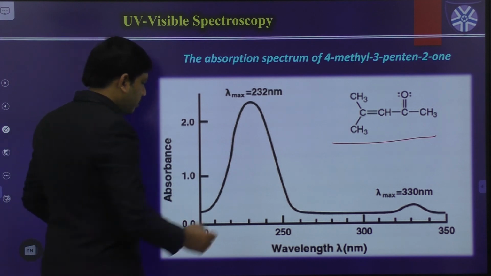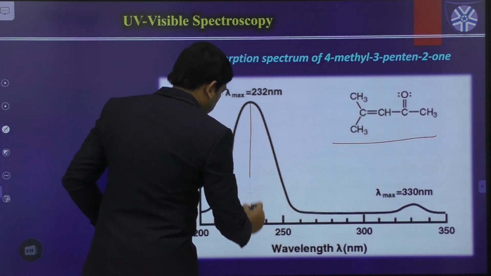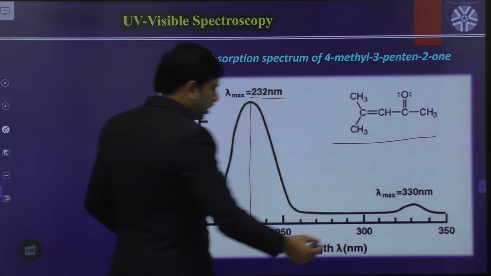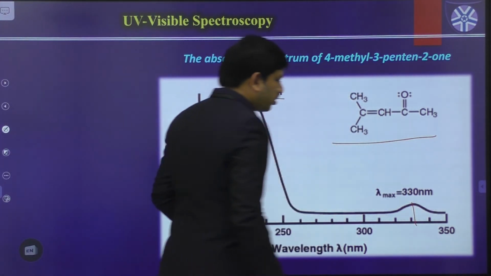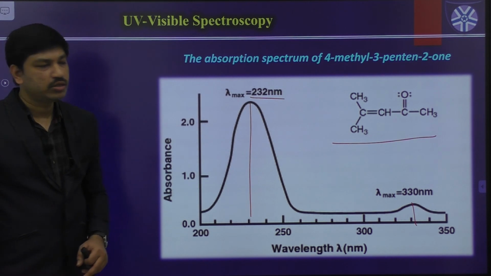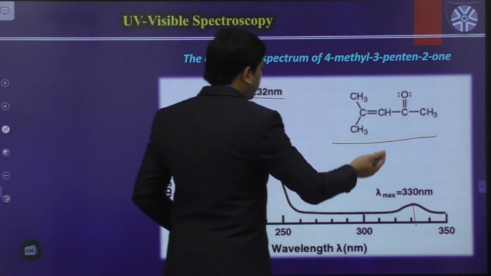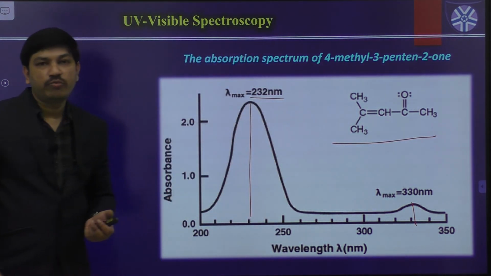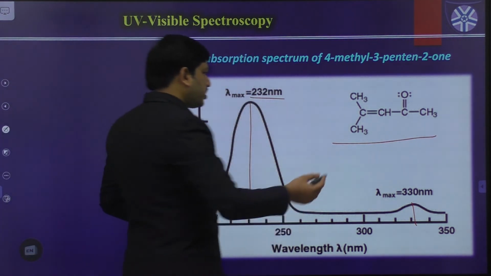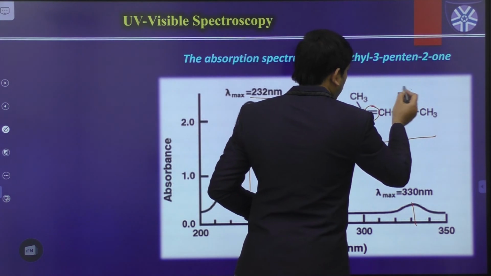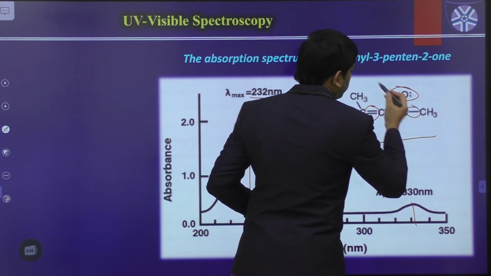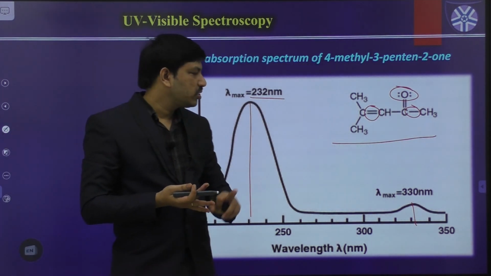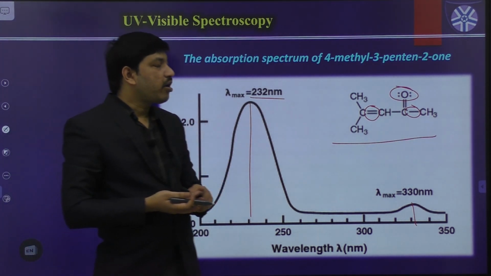The first absorption peak is at around 232 nanometers, and the second one is around 330 nanometers. Now just identify which one is the pi to pi star transition and which one is the n to pi star transition, because in this example we have double bonds, lone pairs of electrons and sigma bonds also. So this molecule contains sigma electrons, pi electrons and non-bonding electrons.